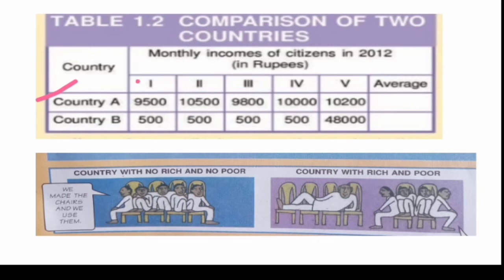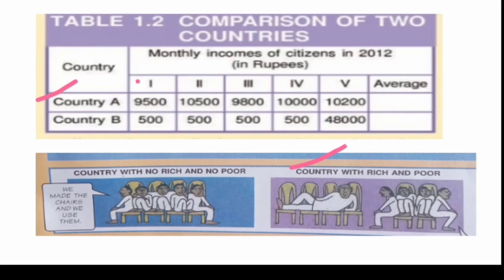The first income is 9,500 and the second one's income is 10,500 and so on. If we find the average, it will come to approximately 10,000. So it is the per capita income. Country B: 500, then 500, 500, 500, and then finally 48,000, and the average will be the same, approximately 10,000.